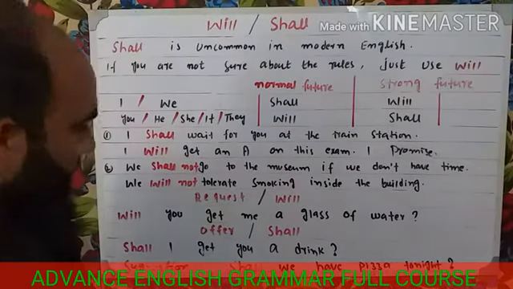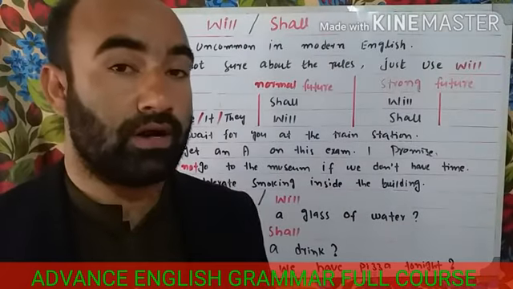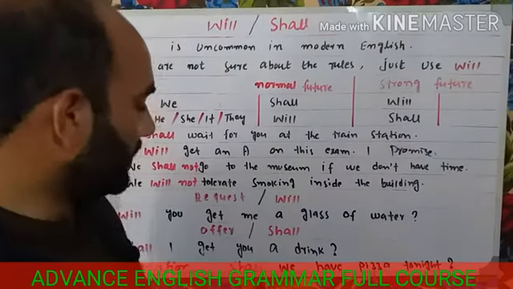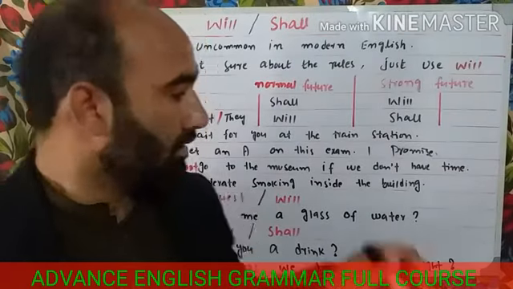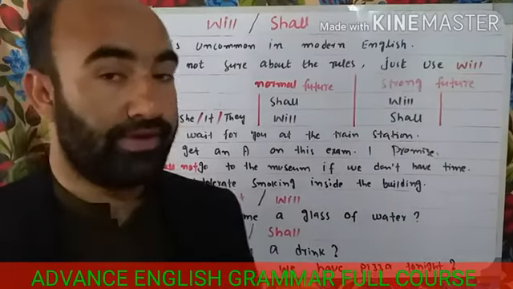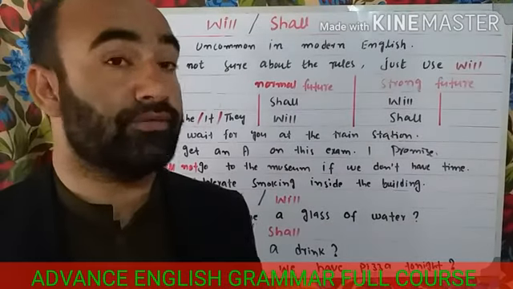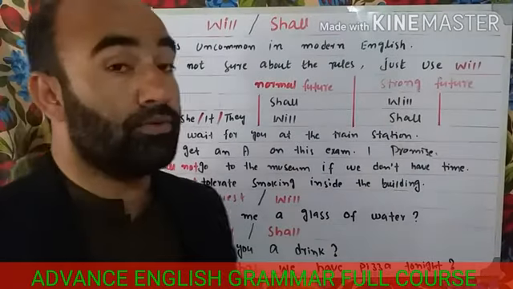Now we can also use will and shall for an offer, a request, and a suggestion. The first example, request: we use will. For example, will you get me a glass of water?